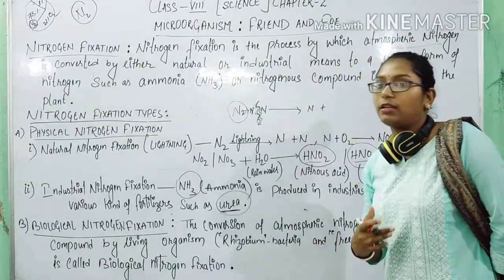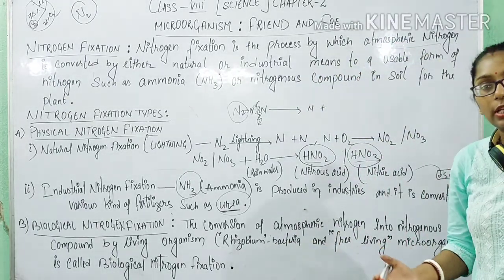So certain bacteria are there which show a symbiotic relationship.